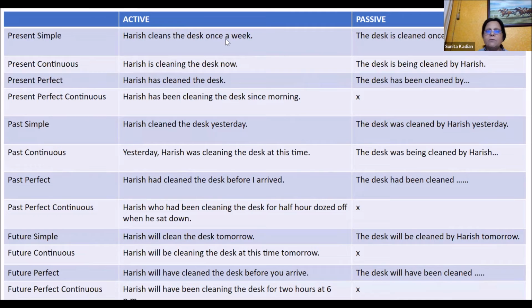Harish cleans the desk once a week. Passive is: the desk is cleaned once a week by Harish. He is cleaning the desk now. See the continuous tense is "being". So you put the word being, B-E-I-N-G. But the main verb is always in past participle, cleaned. Harish has cleaned, has been cleaned.